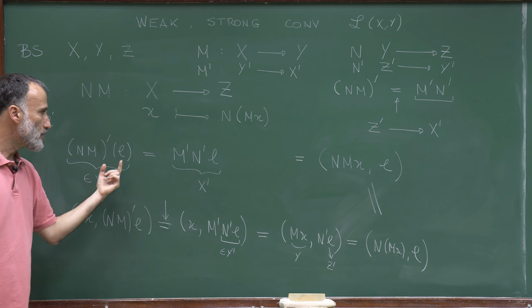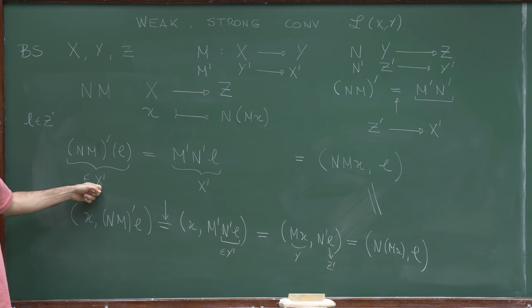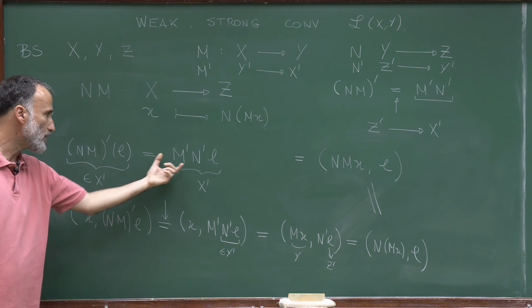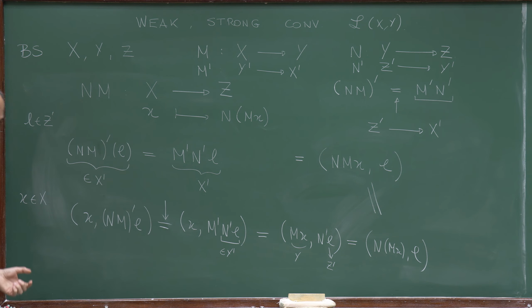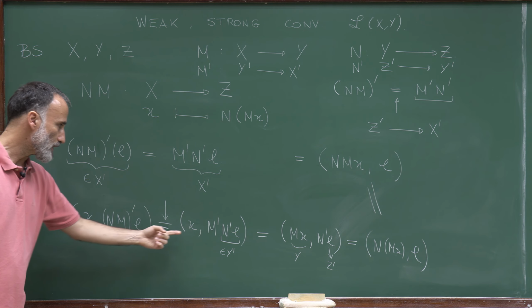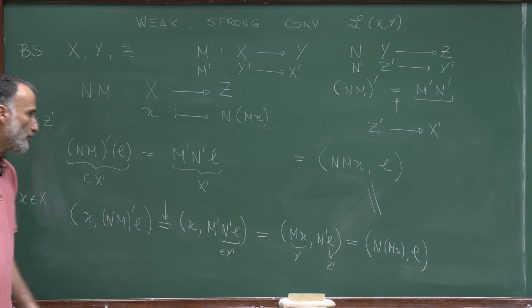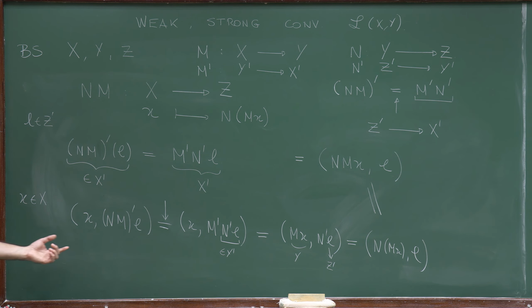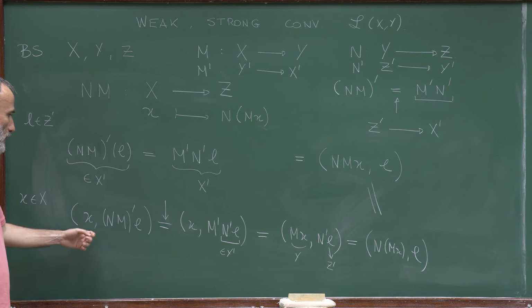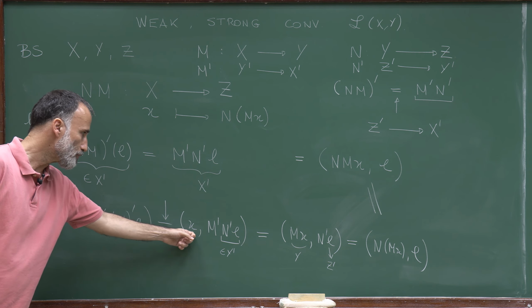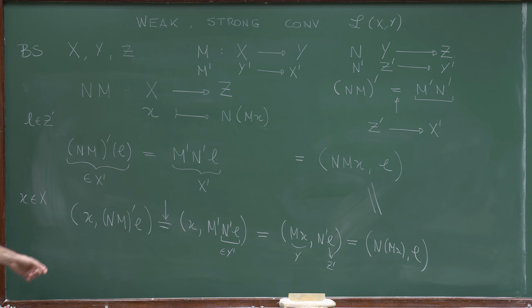This is an identity between bounded linear functionals on X. So to prove that two bounded linear functionals on X are equal, we have to show that their image at x is equal for all x. So we fixed an x, and what we have to show is that these two scalar numbers are equal.